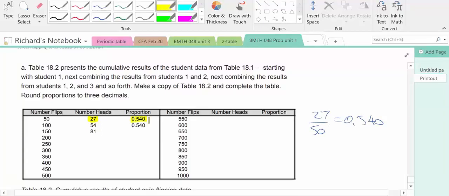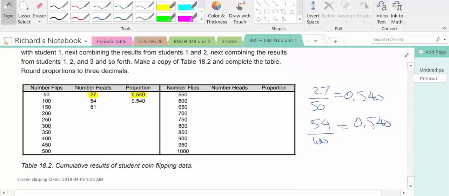Now we're going to add in the next student's flips. They flip the coin 50 times. And after flipping their coins, the total number of heads now is 54. So 54 divided by 100 also is 0.540. Okay, now we can do the next one. The total number of heads flipped after 150 flips in total is 81. So you go 81 over 150, and you get a ratio.